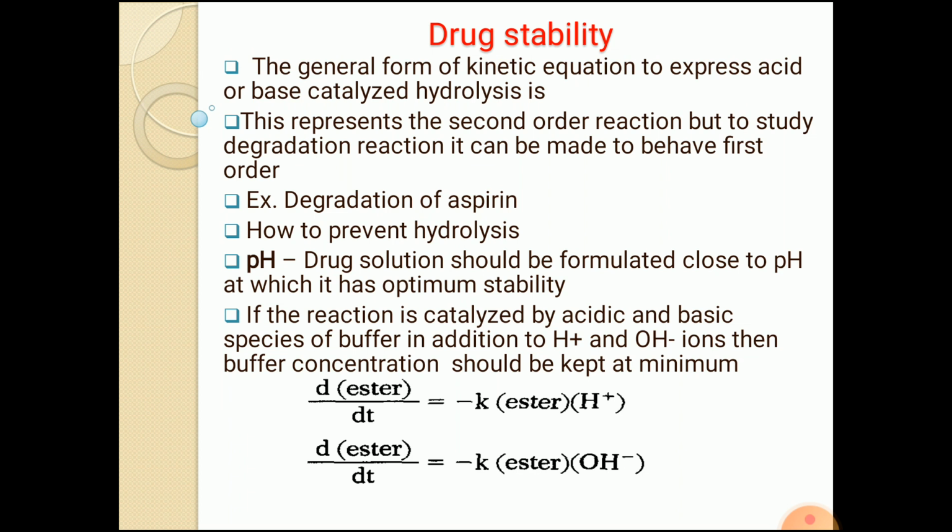So we first have to see the effect of pH on the stability of that drug. Depending on that, we can easily find out the pH of optimum stability, and whenever we formulate the dosage form or drug solution, we can maintain that pH at which the drug has the optimum stability.